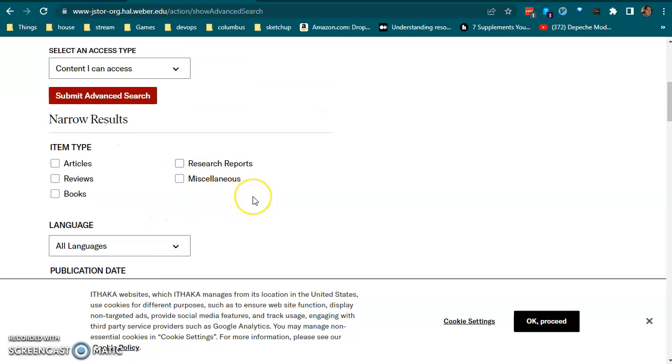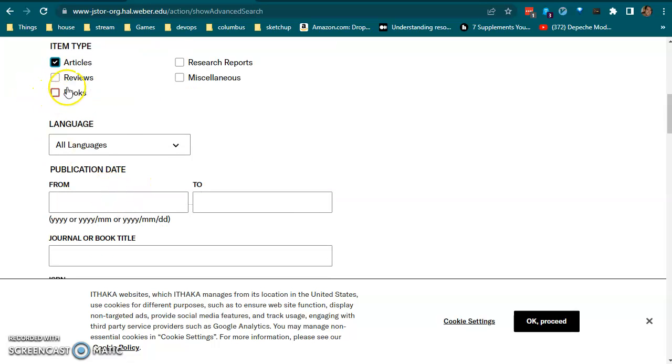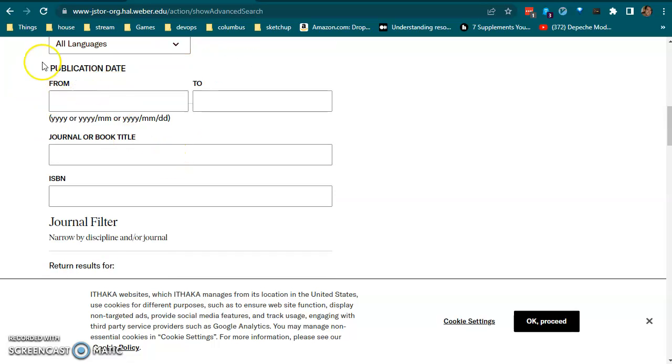Then to narrow my search a little bit more, I'm going to use two limits. So the two limits I'm going to use today are articles, for I'm only searching for articles. I'm not looking for reviews, books, research reports. Really, I'm just looking for journal articles. And then I'm going to use a publication date range. So I'm going to do 2000 to 2022, which is current day.